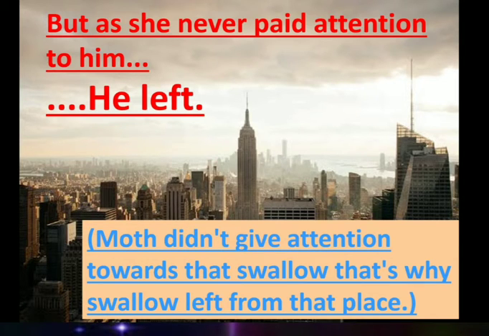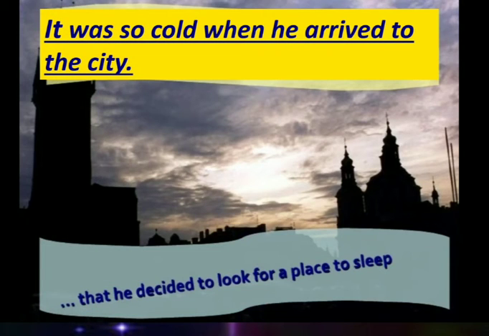So the swallow started to fly from there. The moth didn't give attention to that swallow, and that's why the swallow left that place. It was so cold when he arrived in the city of the Happy Prince. It means the winter season had started. So he decided to look for a place to sleep. The bird was not relaxed, it means he had been flying for a long time. He wanted to take rest, so he decided to search for a place to sleep.